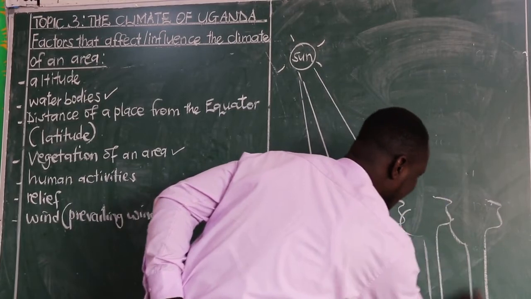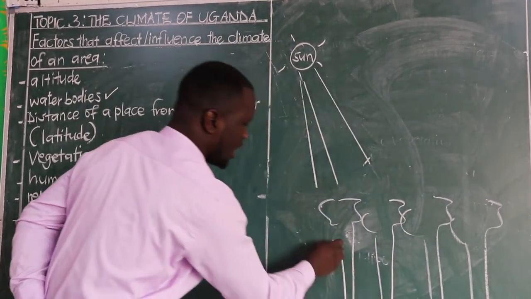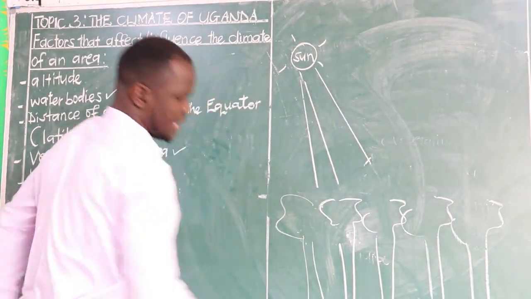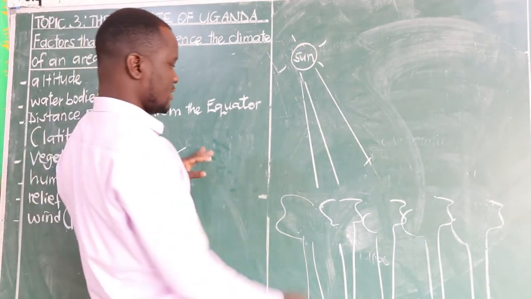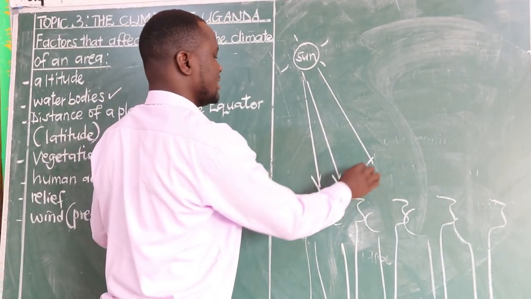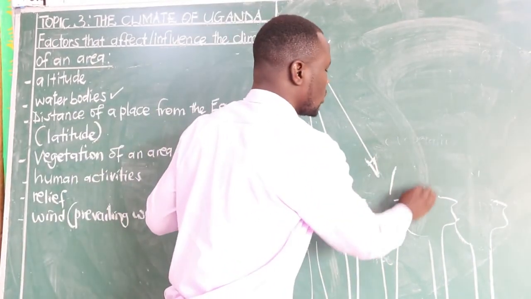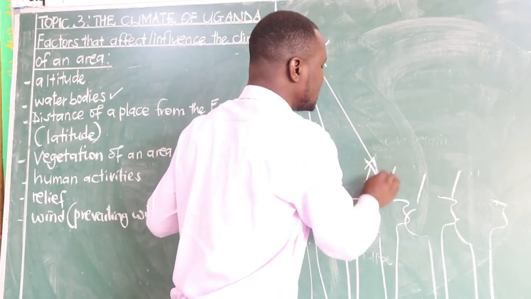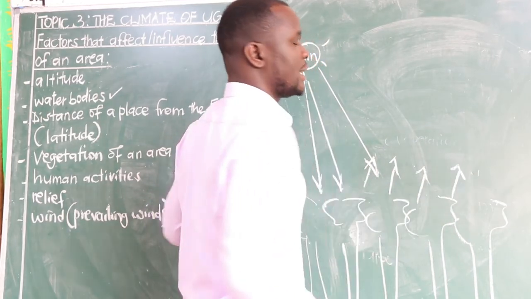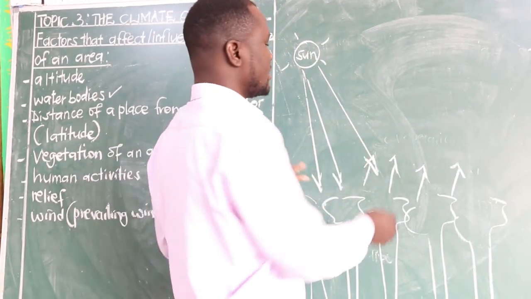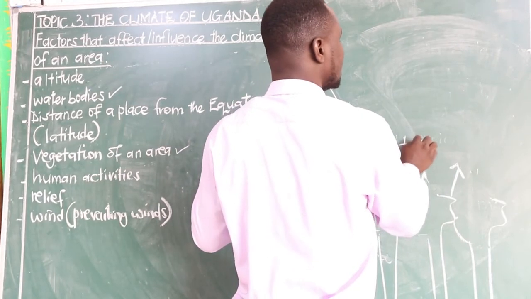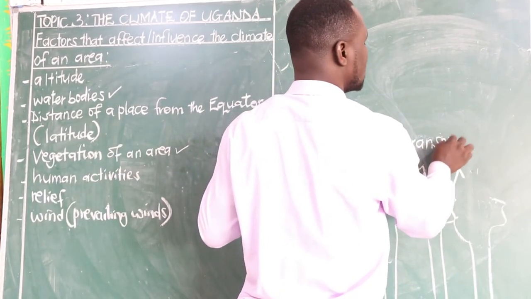If we have a vegetation, for example, a forest in an area, what happens is the sun hits these trees, and these trees will lose water through the leaves, that is, through the help of the stomata. And this process is the one that we shall be calling transpiration.